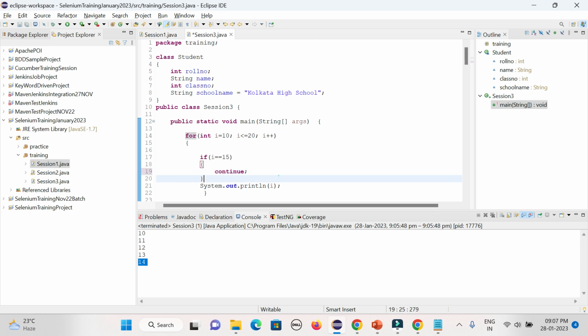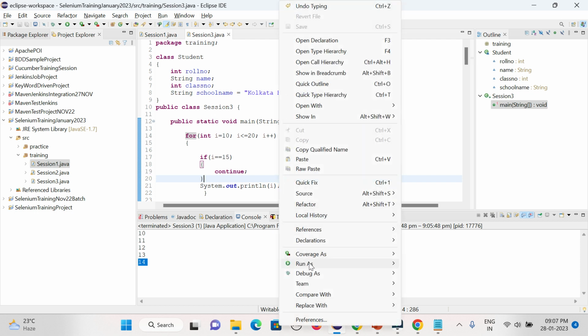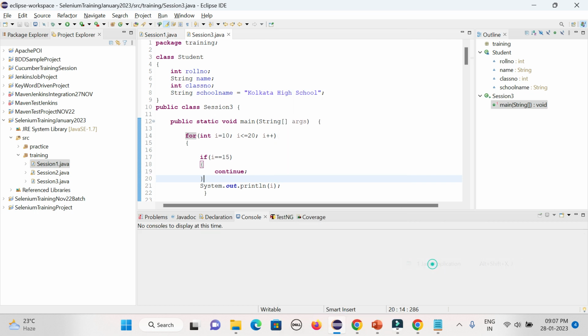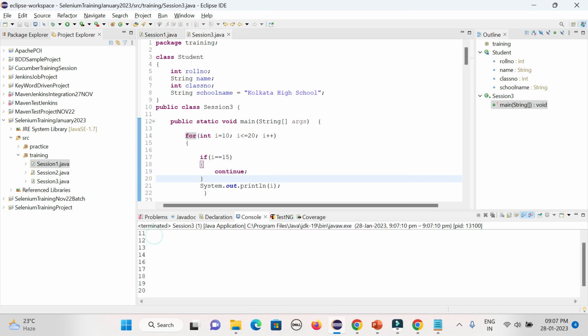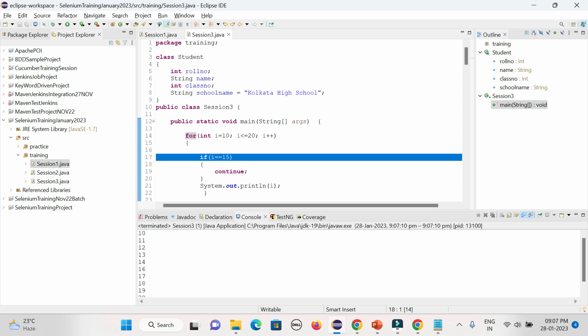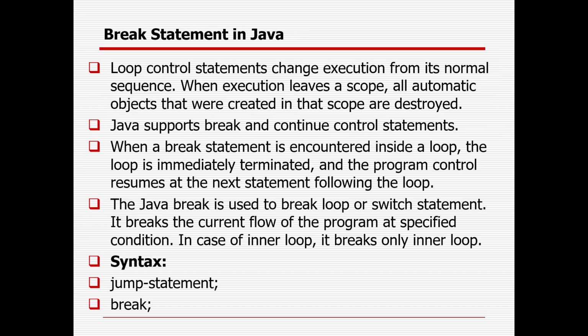So what will happen? As and when i equals 15 matches, that particular step will be skipped, but the remaining steps will be executed. You could see 10, 11, 12, 13, 14, and as 15 comes, it just skips that step. And again it starts from 16, 17, 18, 19, 20. So that is the way in real time also we need to deal with this keyword, right?